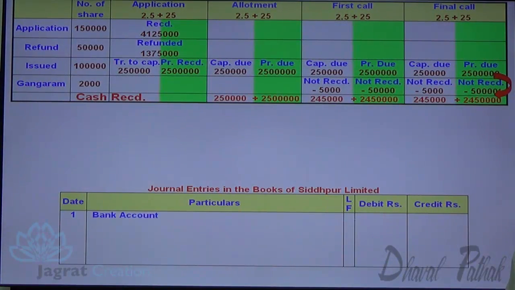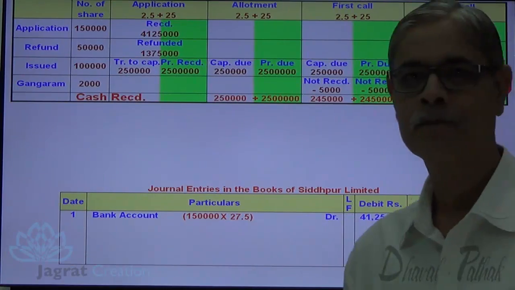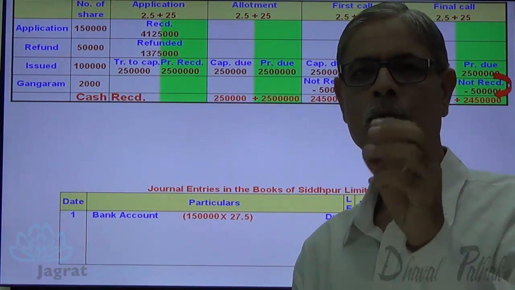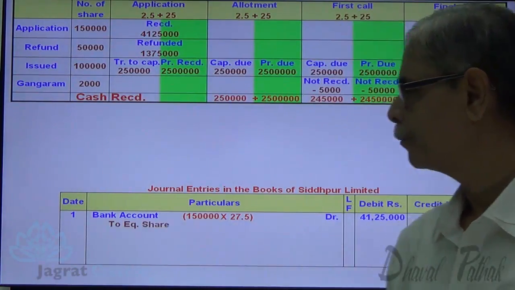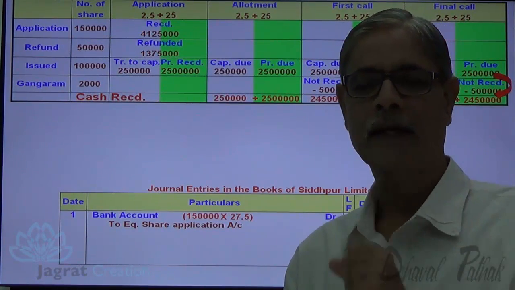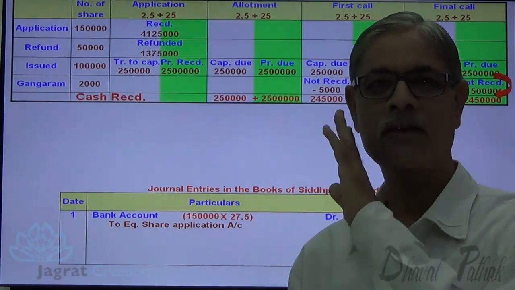Amount received with application, bank account debit, 1,50,000 into 27.5, 41,25,000. Now this is the amount received with application. So bank account debit to equity share application account credit. So the equity share application account is credited with 41,25,000.